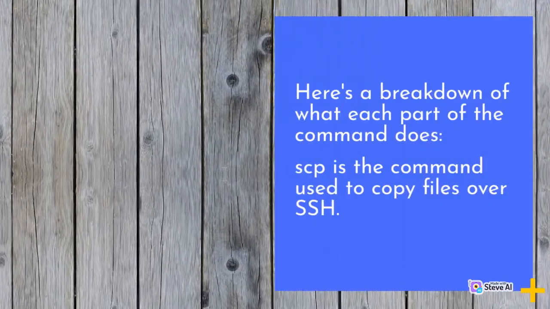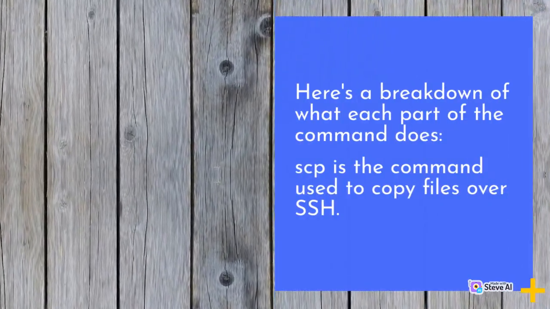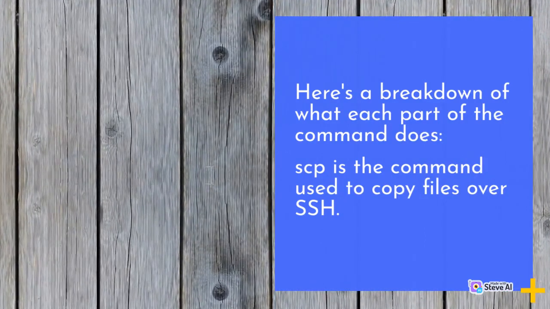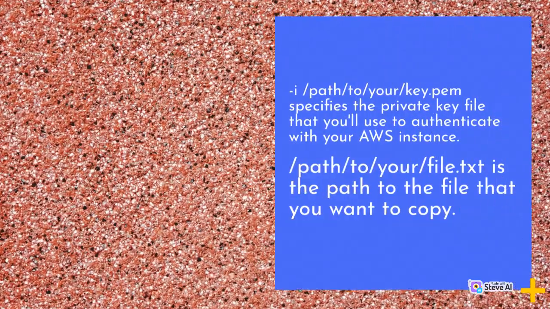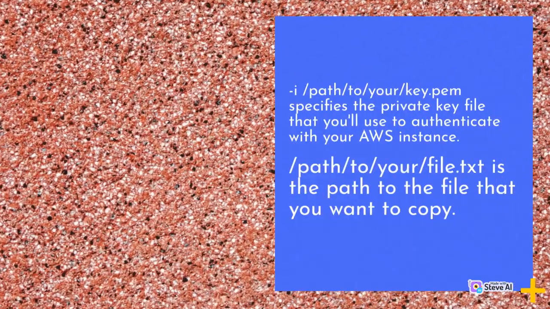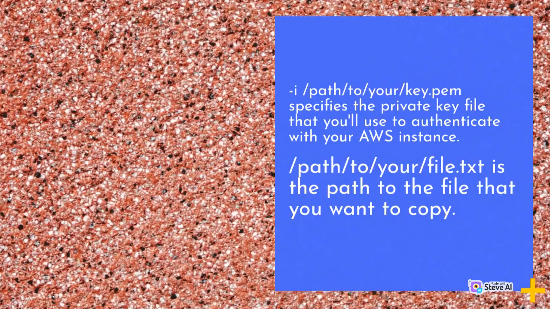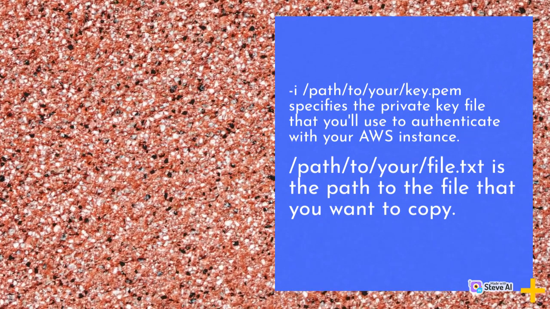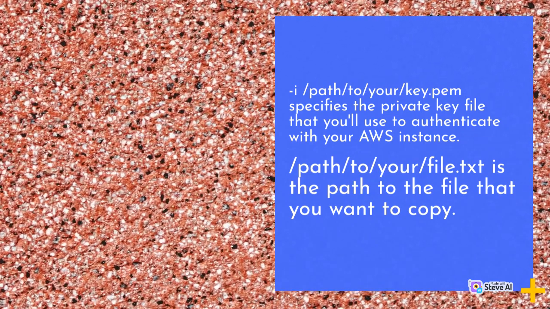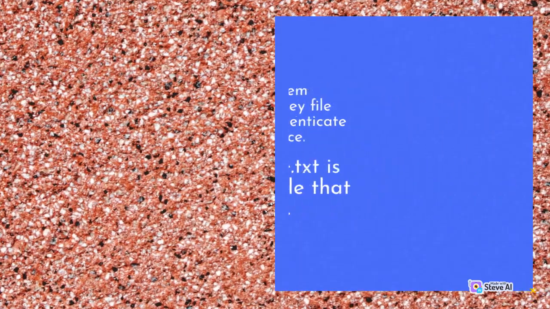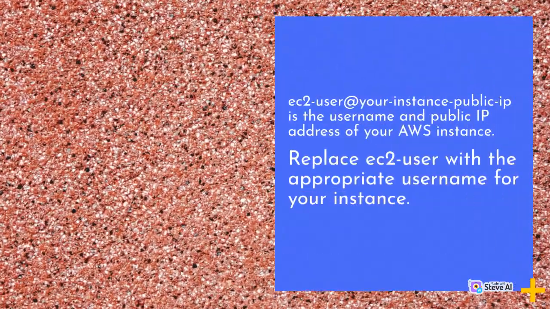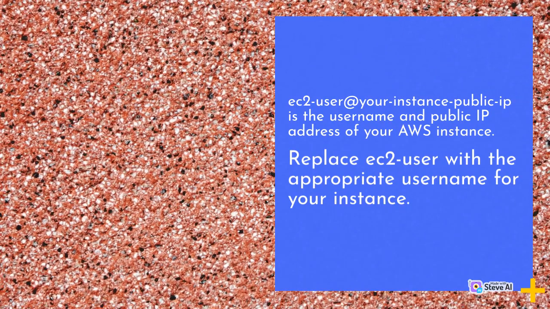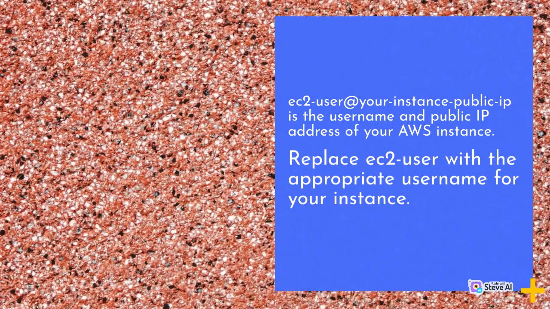Here's a breakdown of what each part of the command does. scp is the command used to copy files over SSH. -i /path/to/your/key.pem specifies the private key file that you'll use to authenticate with your AWS instance. /path/to/your/file.txt is the path to the file that you want to copy. ec2-user@your-instance-public-IP is the username and public IP address of your AWS instance. Replace ec2-user with the appropriate username for your instance.